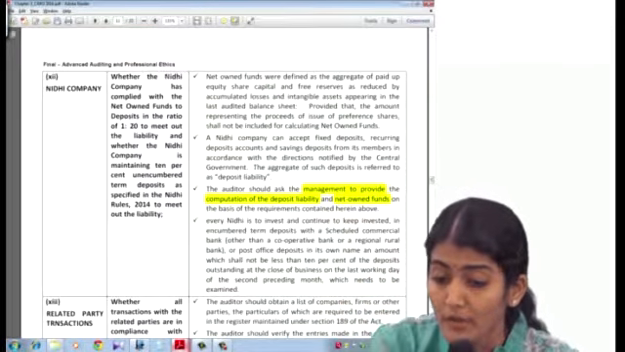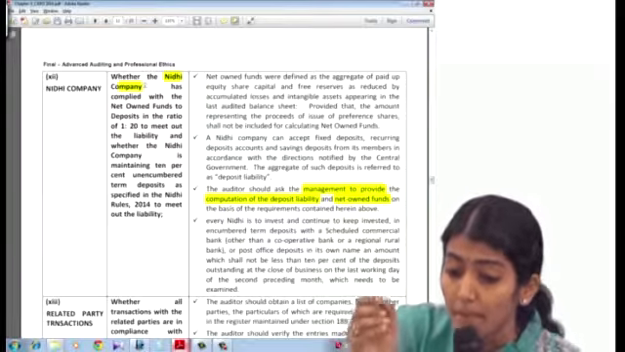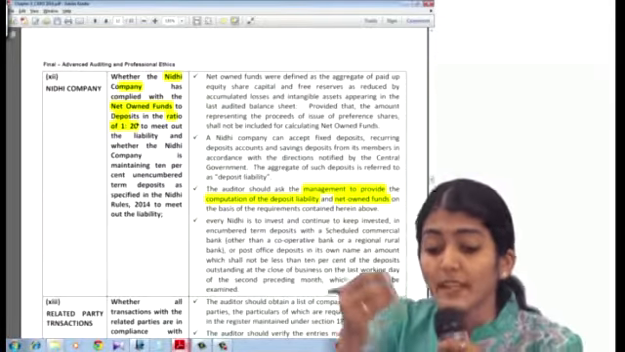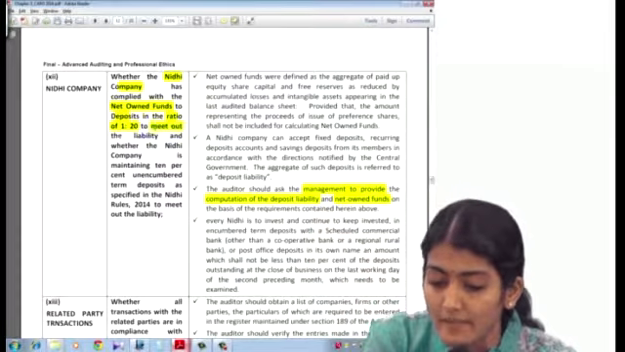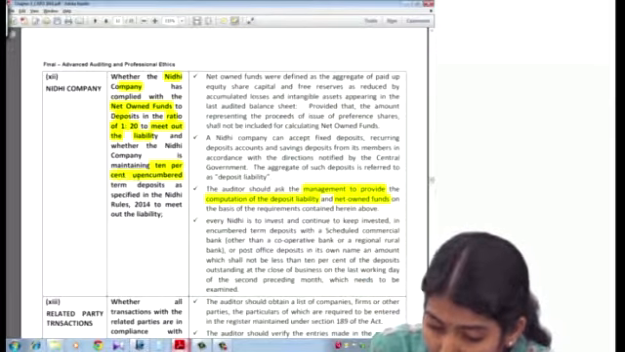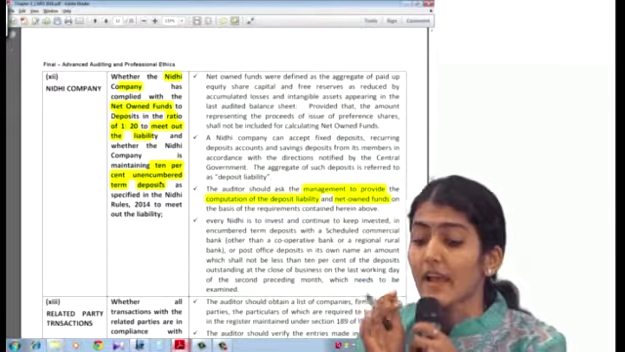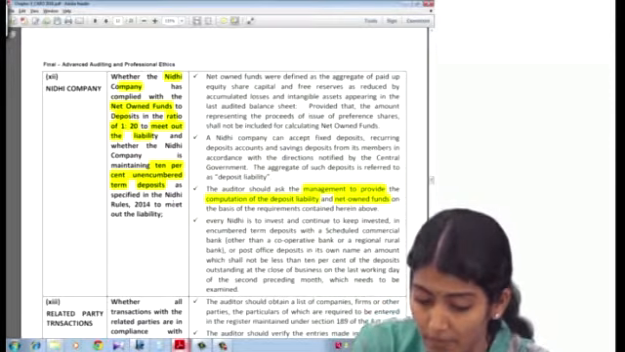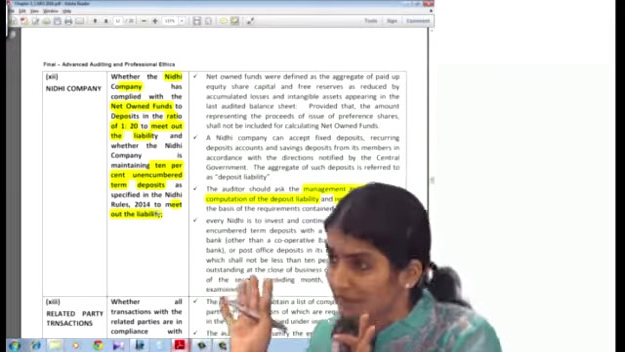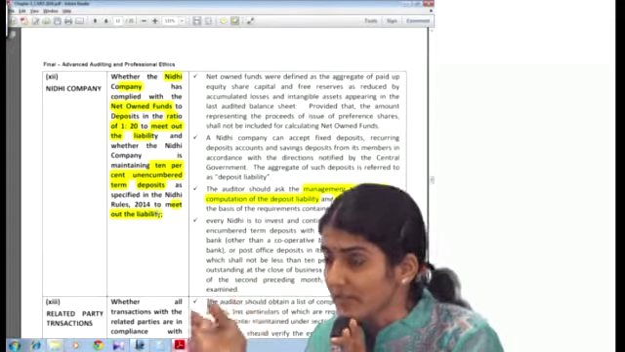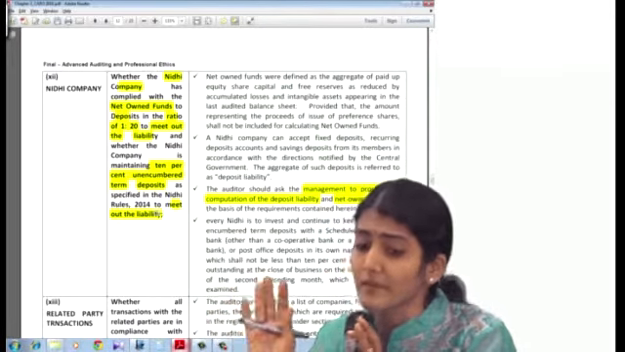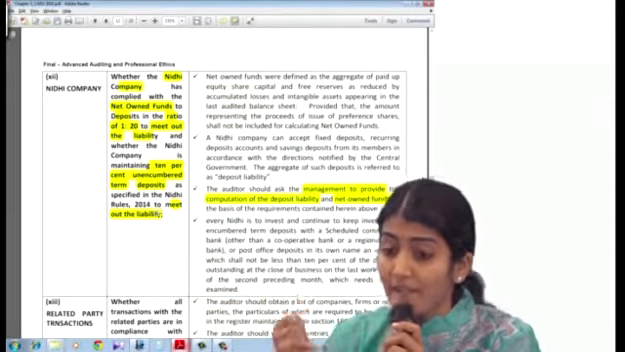What are the wordings of the clause? Whether the Nidhi company has complied with the net owned funds to deposits in the ratio of 1:20 to meet out the liability. This is a common sentence after both parts. And whether the Nidhi company is maintaining 10% unencumbered term deposits as specified in the Nidhi Rules 2014, again to meet out the liability. After both, what is said? To meet out the liability.